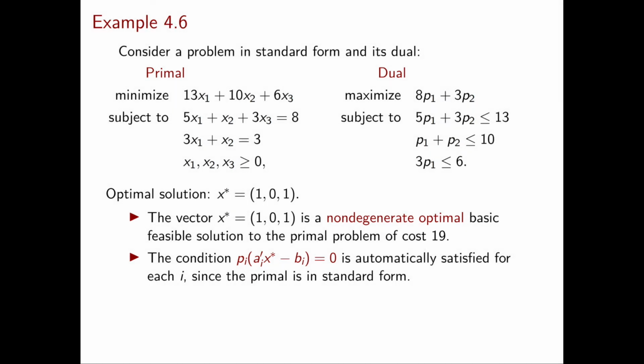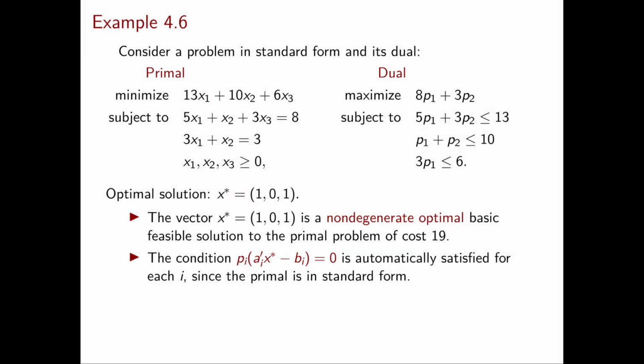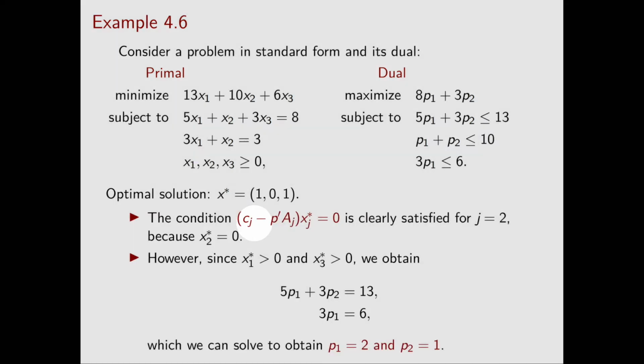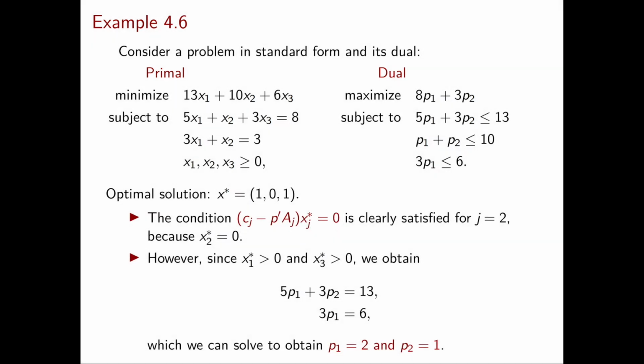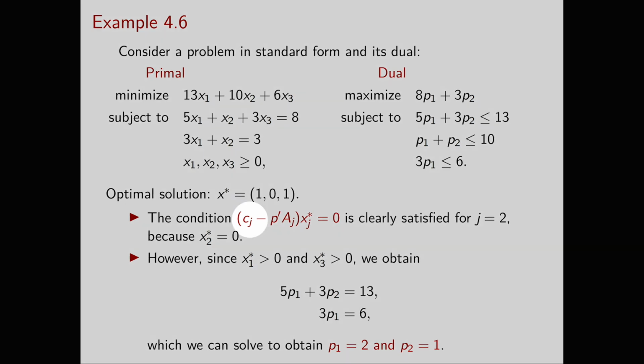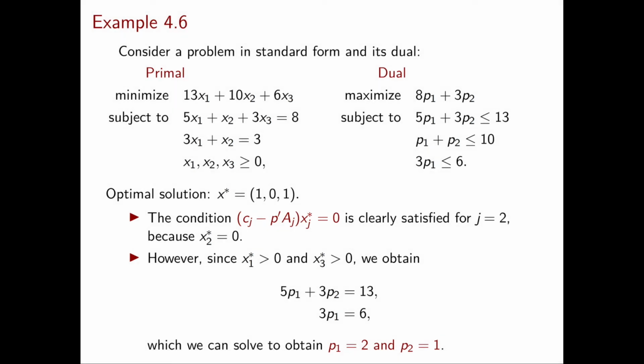Now let's consider the complementary slackness conditions. Since the primal is in standard form, the first type of complementary slackness conditions are automatically satisfied since x star is feasible. So now let's look at the second type of complementary slackness conditions. These conditions say that (c_j minus p transpose A_j) times x_j star is equal to 0 for every j equal to 1, 2, and 3.